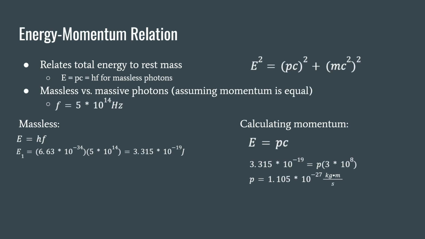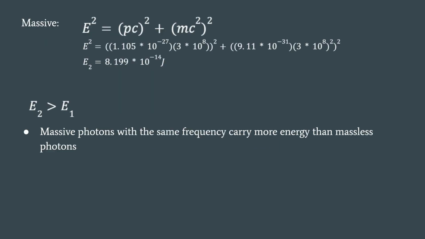Another model we can use is the energy-momentum relation, and it relates total energy to rest mass, where massless photons are E equals hf, but massive photons are this model right here. So if we have a massless and a massive photon with the same frequency, we can find the energy for both of them. A massless photon would be E sub 1, which is equal to 3.315 times 10 to the negative 19th joules. And we are assuming that their momentum is equal to each other, so we can calculate the momentum for our massless photon.